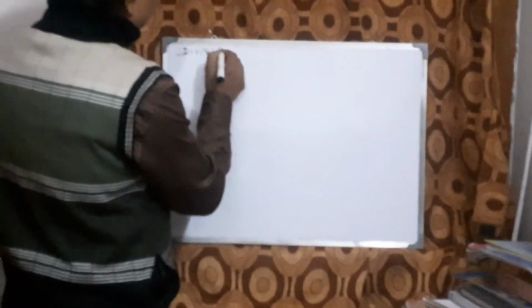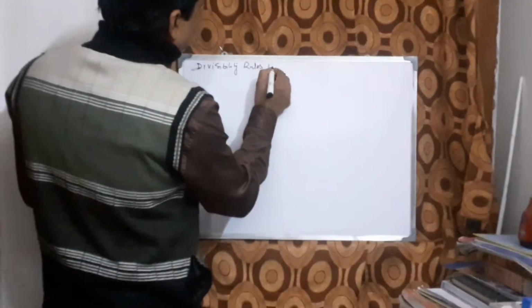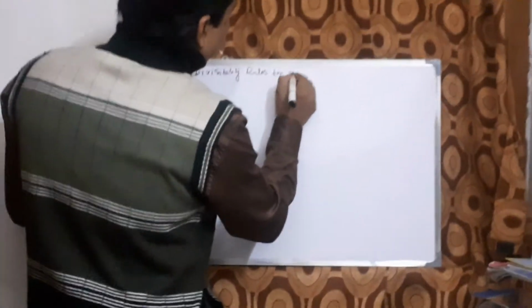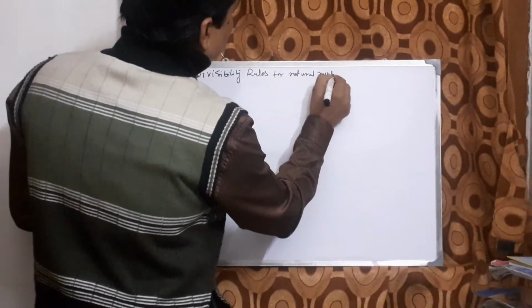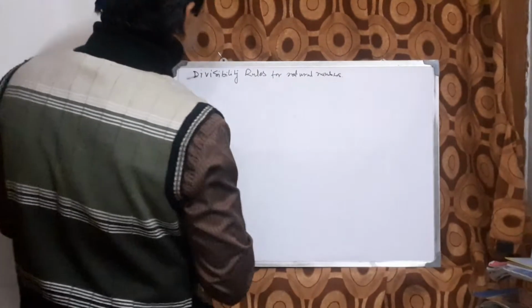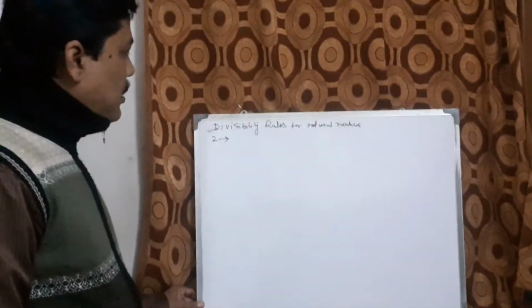Divisibility rules for few natural numbers. Let us start with 2. Any even number is divisible by 2.